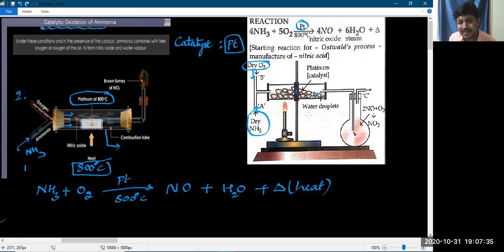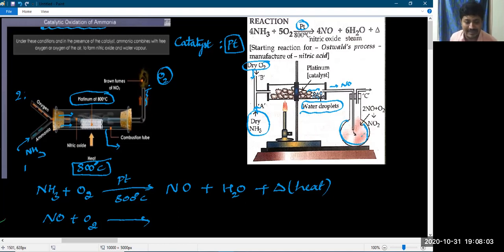You can see white water droplets remain here, whereas some gas gets produced. That gas releases from the combustion tube. That is nitric oxide. This nitric oxide, NO, when it reacts again with the oxygen present in the atmosphere, otherwise the oxygen we have taken in a round bottom flask here.